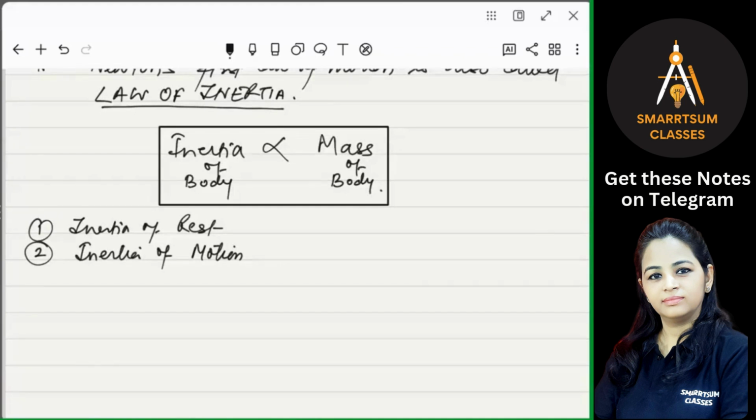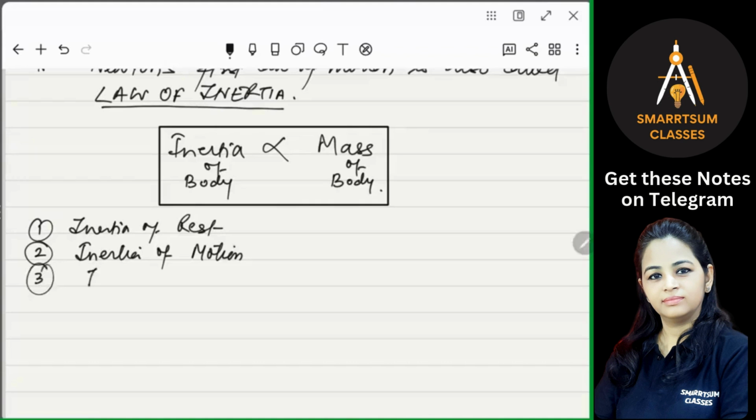So passengers fall forward when a fast moving bus stops suddenly. Similarly, a person falls forward while getting down from a moving bus or train. Yes or no? Similarly, luggage is usually tied with a rope on the roof of a bus, right? So this is because of inertia of motion.